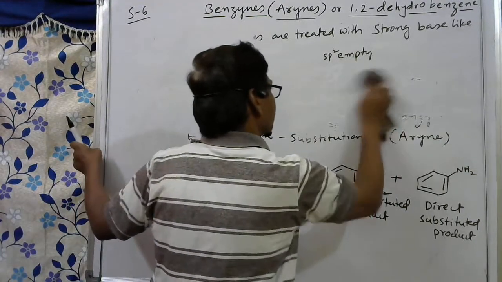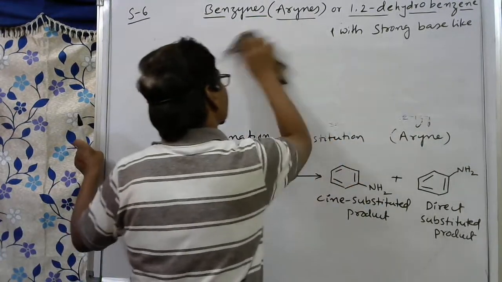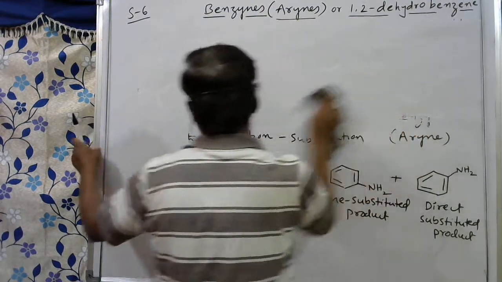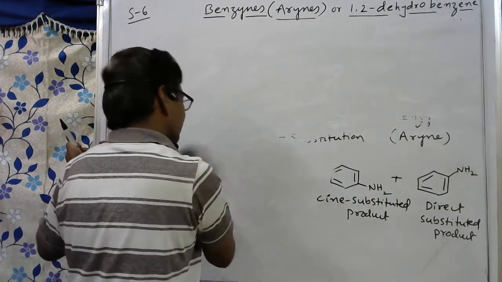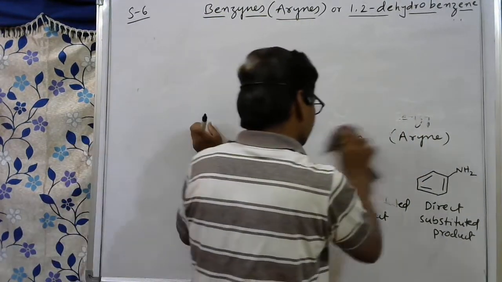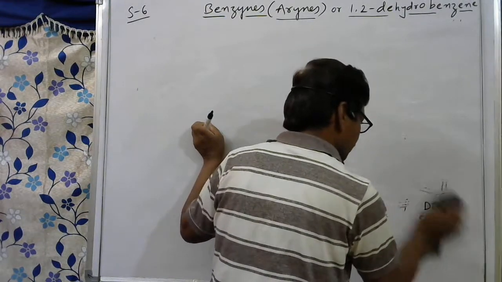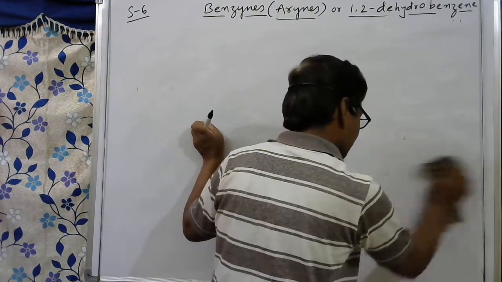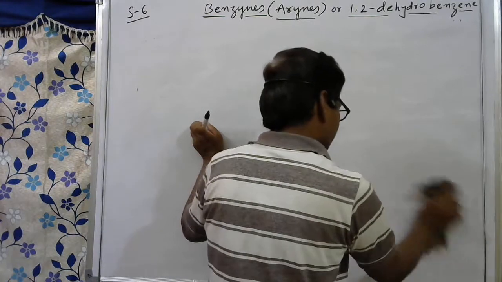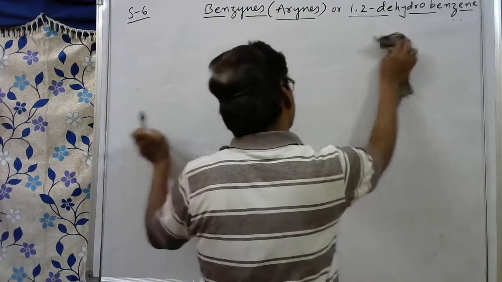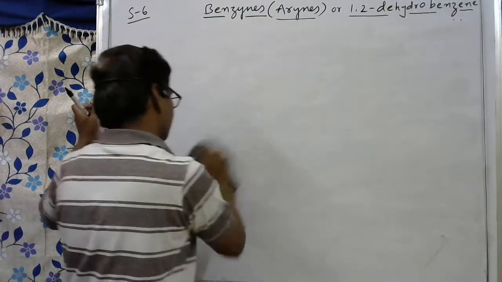I think in the 2014 or 15 papers you can observe they gave one question with respect to cine substitution, otherwise direct substituted products. Cine substitution means the substitution is beside the leaving group.